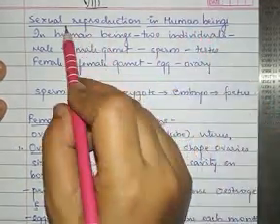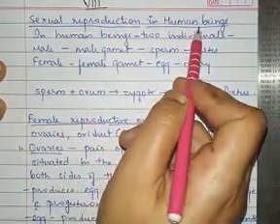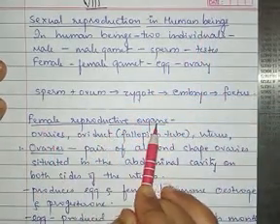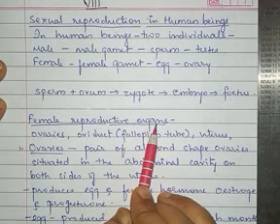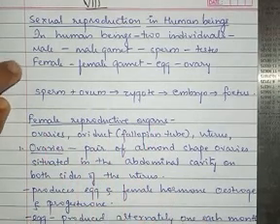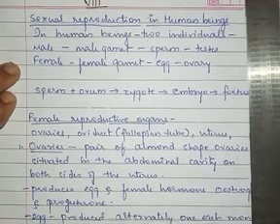And when we are discussing the sexual reproduction in human beings, we need to discuss the female reproductive organs and the male reproductive organs in detail. What are the different parts? What are their functions? So we will be discussing one by one both the organs in detail.